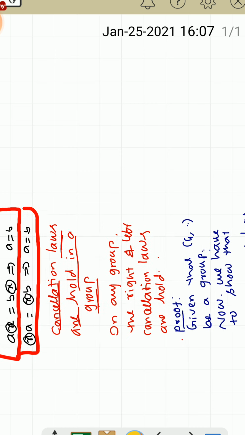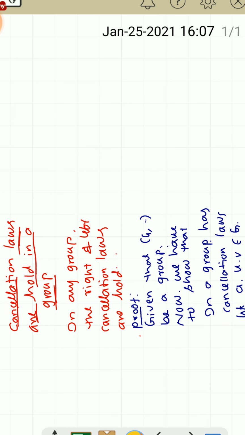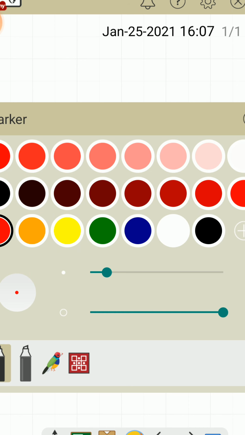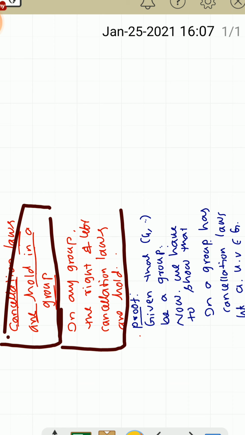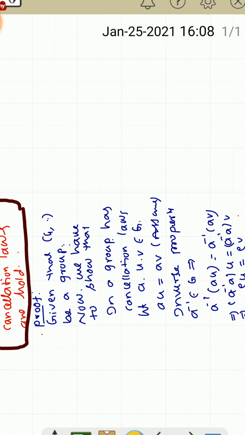Okay. Now the title of the theorem is cancellation laws hold in a group. This is the theorem statement: in any group, the right and left cancellation laws hold. In every theorem, first of all, given that G, dot be a group. Now we have to show that the left cancellation law or right cancellation law holds in a group. Assume that AU is equal to AV.